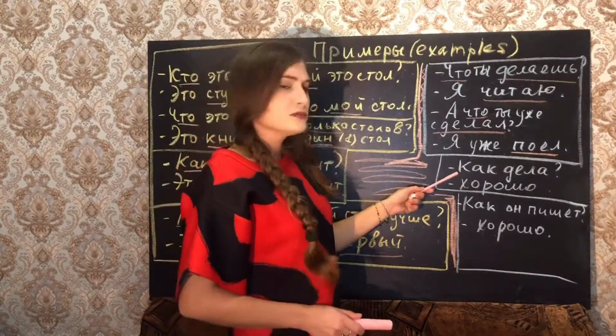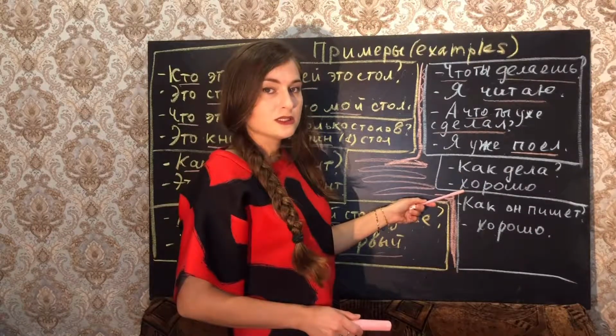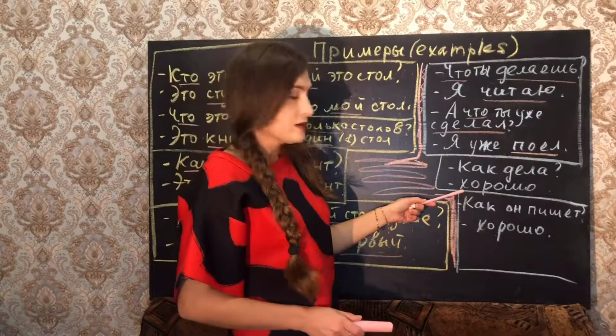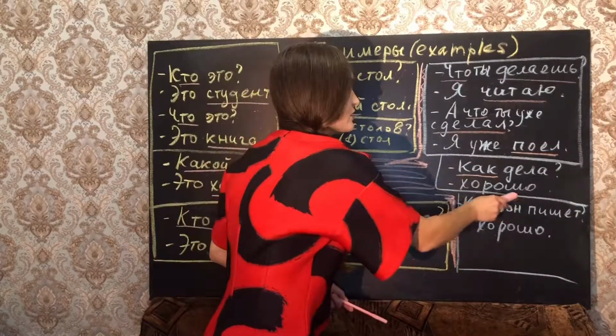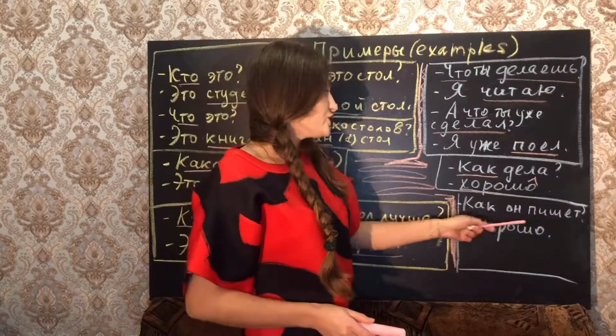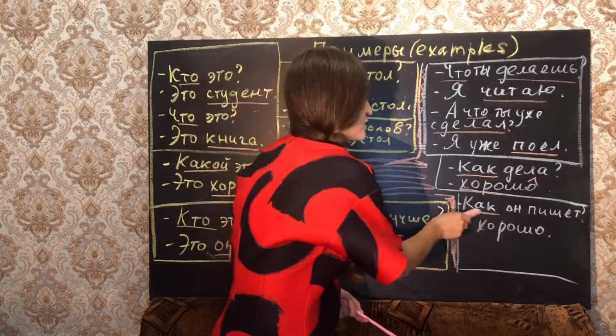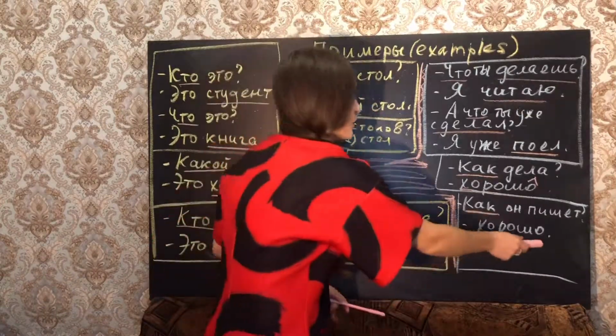Читаю imperfect. Поел perfect. We'll speak later about them. Как дела? How are you? Хорошо. I'm fine. Хорошо. Как? The question как? The answer хорошо. And the same thing. Как он пишет? How does he write? The question how? The answer хорошо.